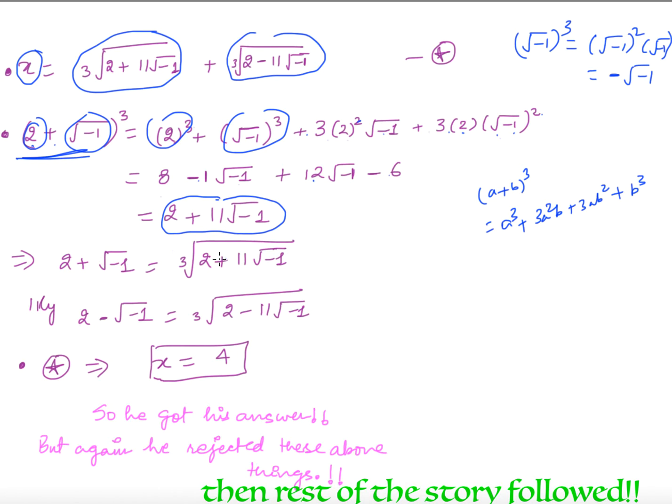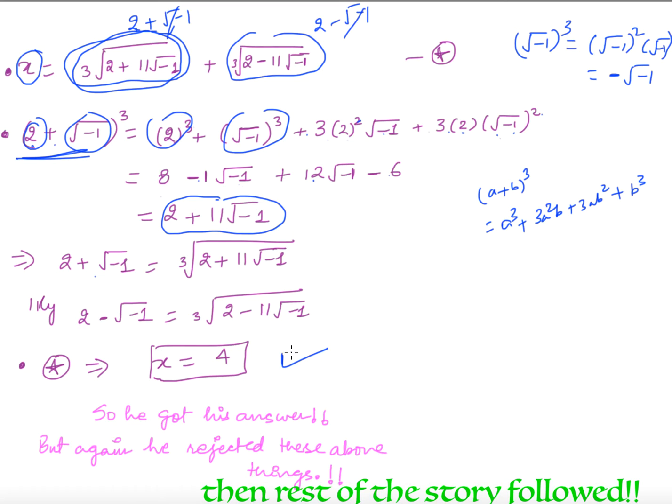Then he took the cube root on both sides. He got 2 plus square root of minus 1 is equal to cube root of 2 plus 11 square root of minus 1. So he saw that this quantity is equal to 2 plus square root of minus 1, and similarly this quantity is equal to 2 minus square root of minus 1. Then he added these two quantities, the square root terms cancelled, and he got 4. This is what he did in his book.